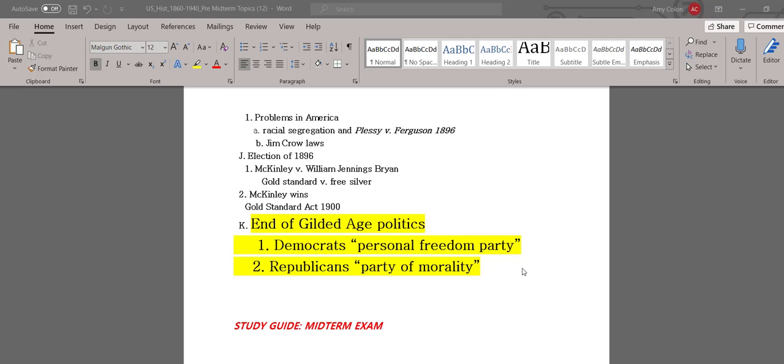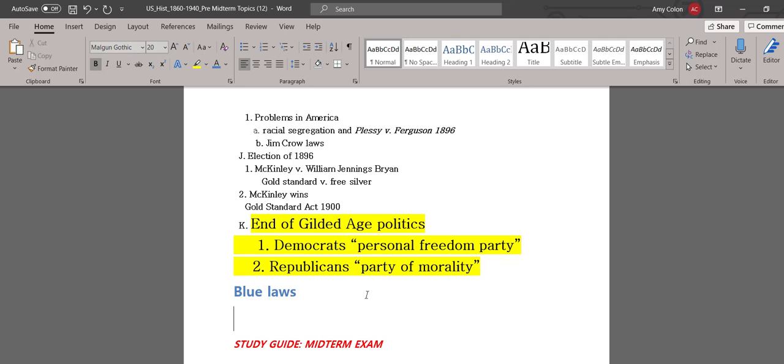Those are viewed as moral laws, really. Now, another type of moral law that the Republicans tended to favor is something called blue laws. Blue laws are laws that enforce morality in our society. They're sometimes referred to as Sunday blue laws. So the Republican Party in the Gilded Age and after that would have been the party that supported more of the blue laws. So blue laws are where the government tries to enforce morality into society. So I'll give you some examples of some blue laws.